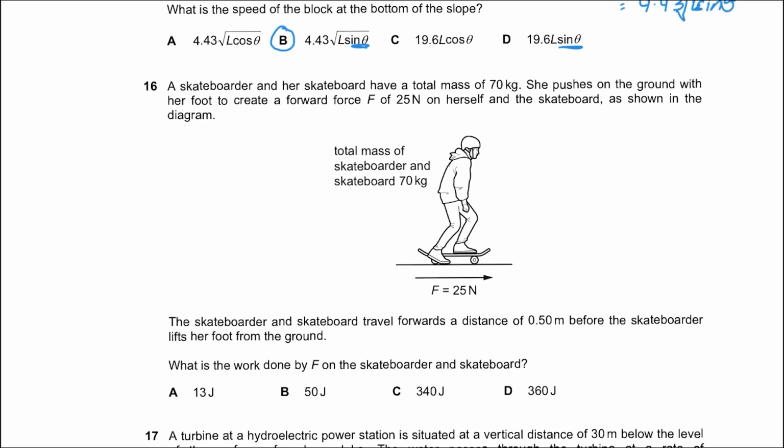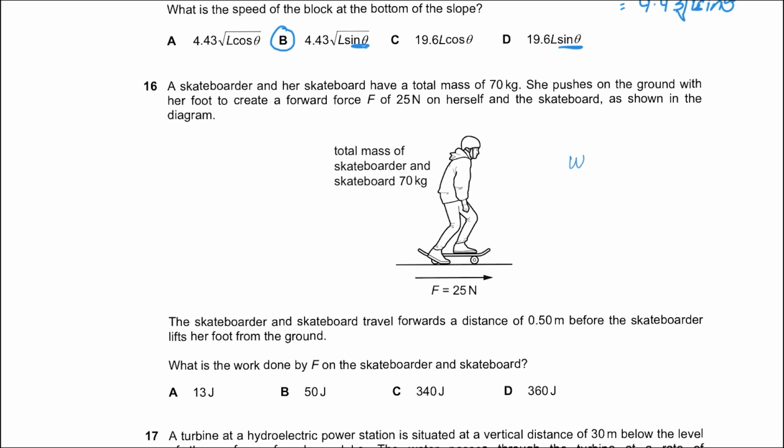Question 16 says a skateboarder and a skateboard have a total mass of 70 kilogram. She pushes on the ground with her foot to create a forward force of 25 Newton on herself and the skateboard, as shown in the diagram. The skateboarder and the skateboard travel a forward distance of 0.5 meter before the skateboarder lifts her foot from the ground. What is the work done by F on the skateboarder and the skateboard?